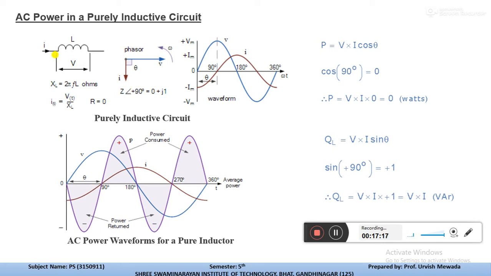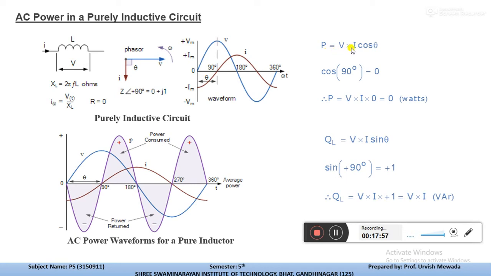If we talk about the inductor element, energy is being extracted from the magnetic field of the inductive element, and this is an AC power waveform for a pure inductor. Here you can see the voltage waveform, the current waveform, and the resultant of these two. The topmost portion of this waveform is the power consumed, and the negative side indicates the power returned. From these two we can write equations for active power and reactive power.